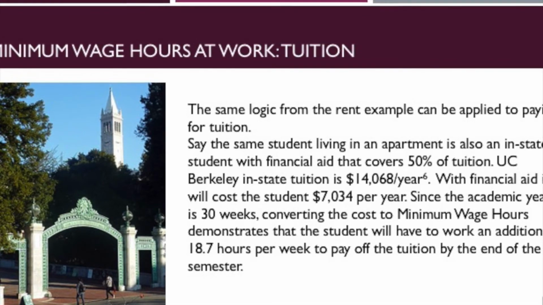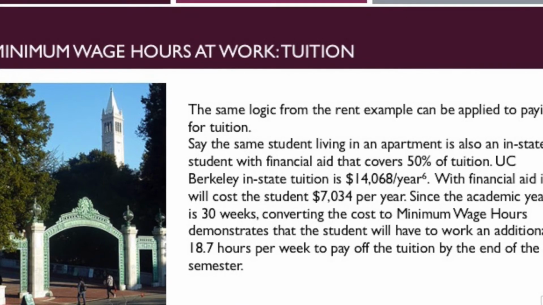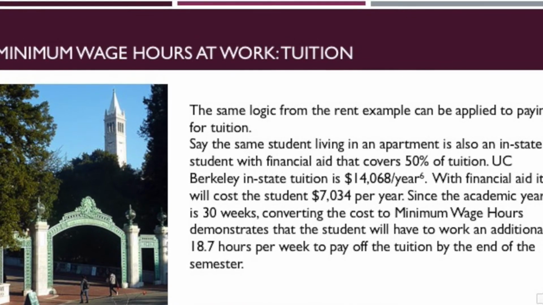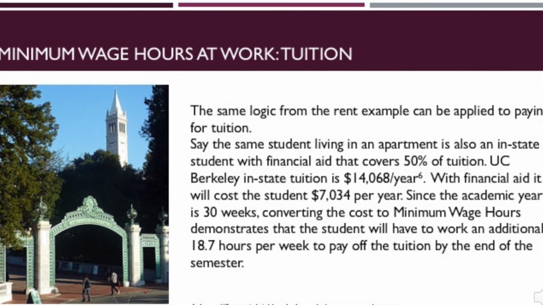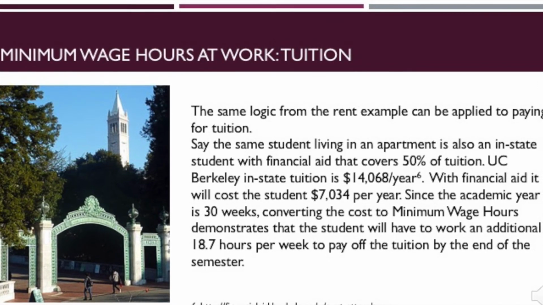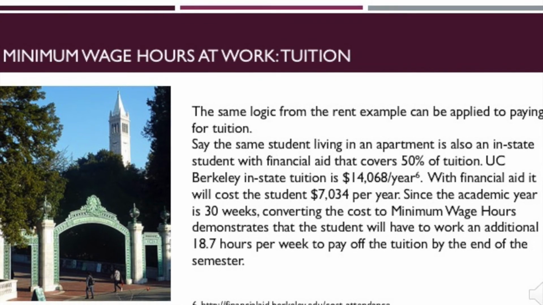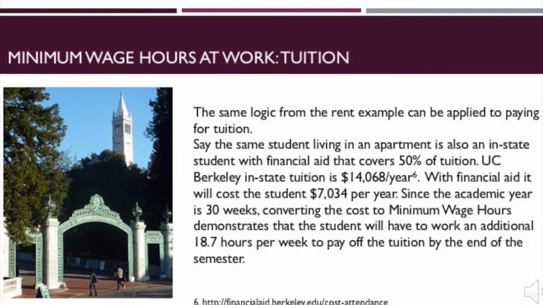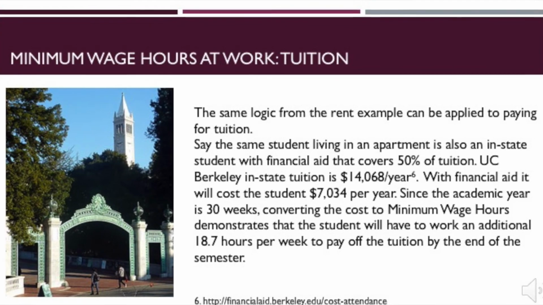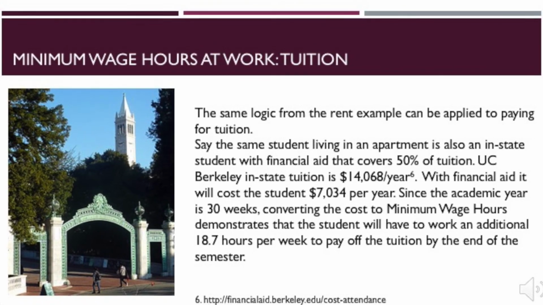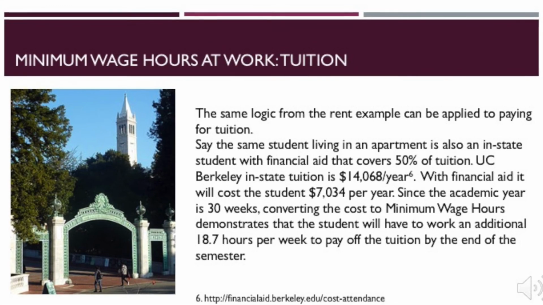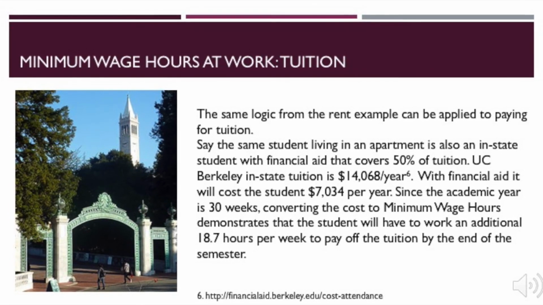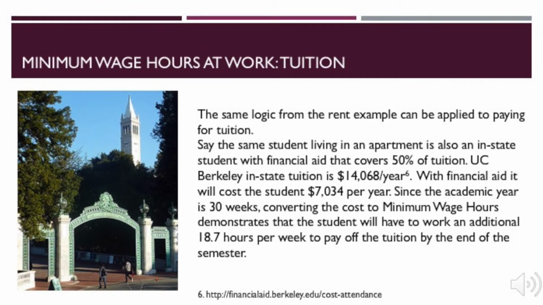Say the same student living in an apartment is an in-state student with financial aid that covers 50% of his or her tuition. UC Berkeley in-state tuition is $14,068 per year, so with financial aid it would cost the student $7,034 per year. Since the academic year is 30 weeks, converting the cost to minimum wage hours demonstrates that the student will have to work an additional 18.7 hours per week to pay off tuition by the end of the semester.